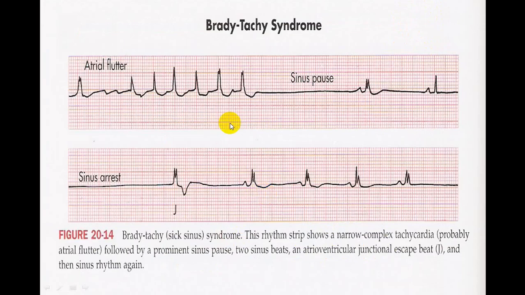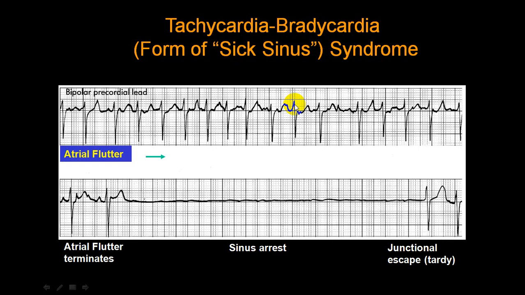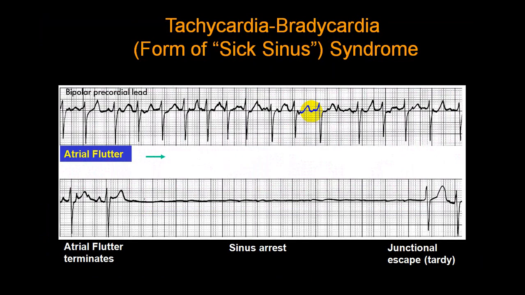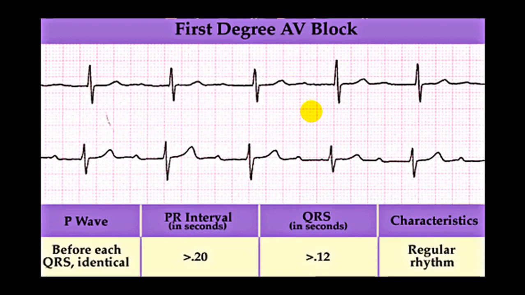All this, you will have atrial fibrillation, atrial flutter. You will have a sudden sinus arrest, sinus pause, etc. can be seen. But there will be a sudden run of tachycardia, and there will be sudden bradycardia. This is very typical of sick sinus syndrome. And if the person having sick sinus syndrome gets repeated syncopal attacks, he will need a pacemaker. This will be the first thing he will require.